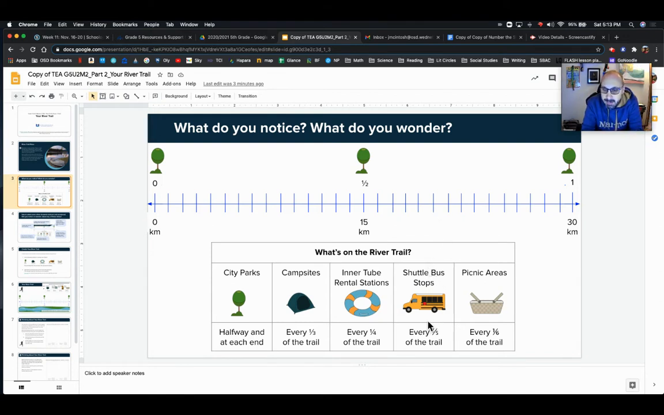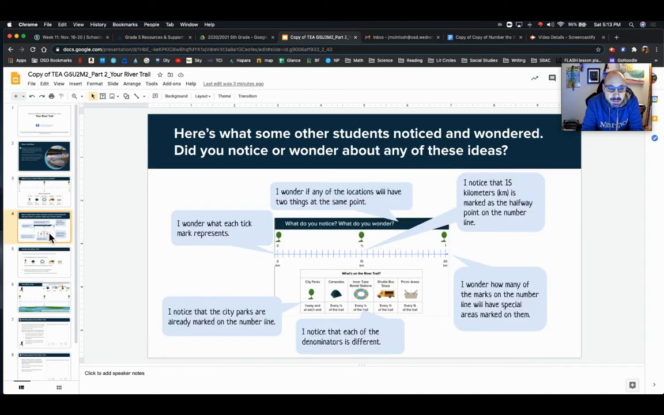Shuttle bus stops are at every fifth of the trail. And picnic areas are every sixth of the trail. So we are going to build our trail.